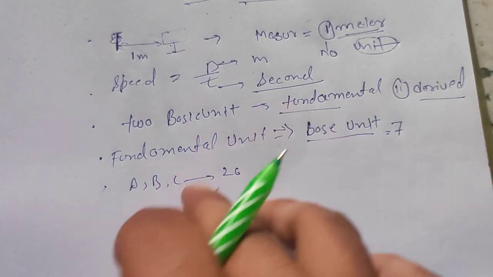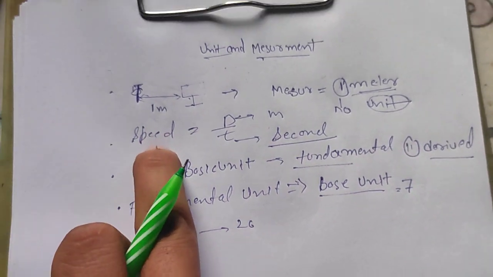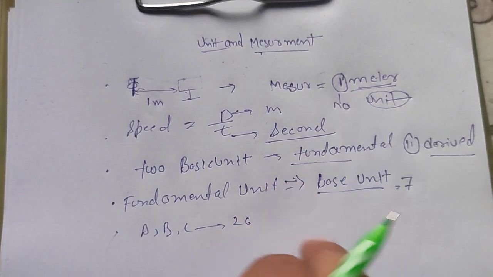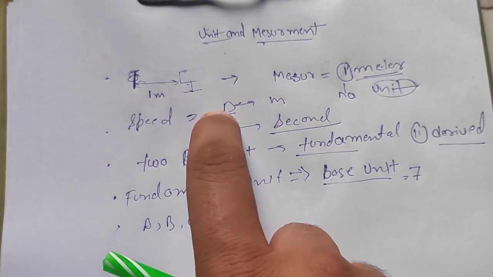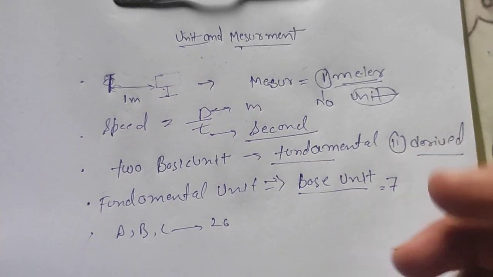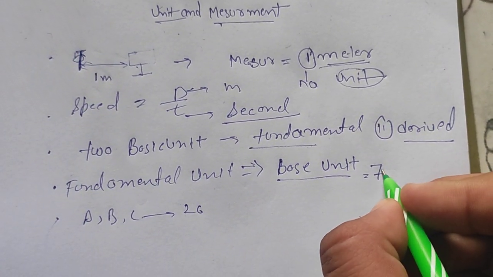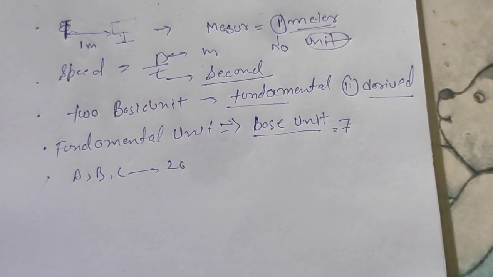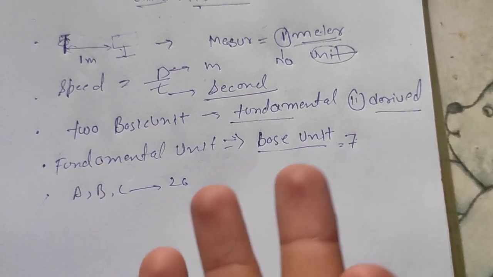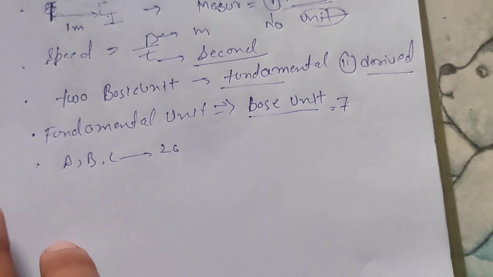All other units, like speed, are derived from the 7 base units, like distance and time. These 7 base units are important, and the other units are obtained from them.